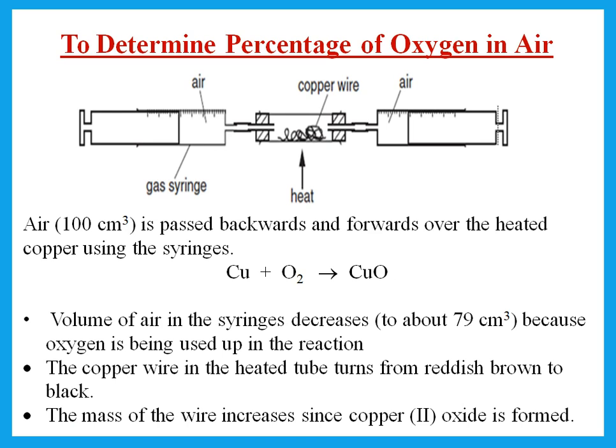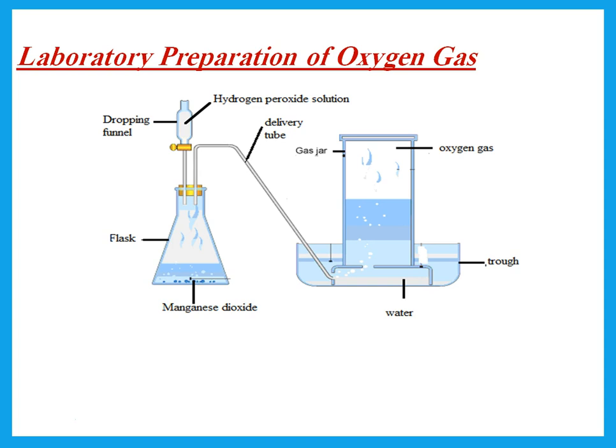oxygen in the air, so the amount of the decrease in volume of air is used to determine the percent oxygen in the air. We prepare oxygen in the lab using hydrogen peroxide, and we add the manganese dioxide as a catalyst. If he says, how can I prove that it's a catalyst? I'll tell him at the end of the experiment, filter the solution, wash the residue with a few drops of distilled water, dry between filter paper, and reweigh. It should be the same mass as what we started with.